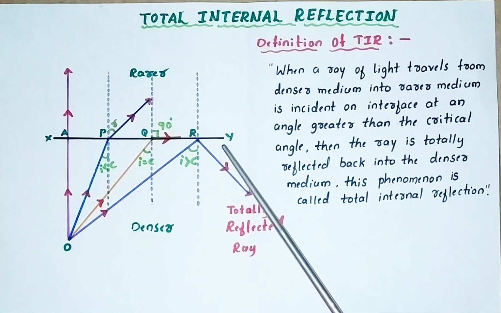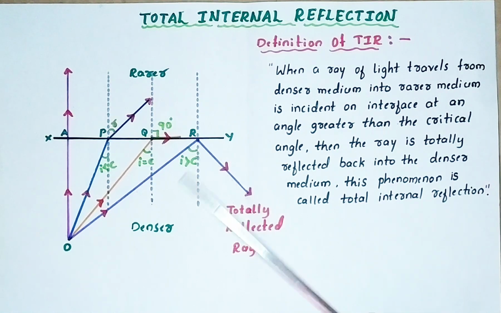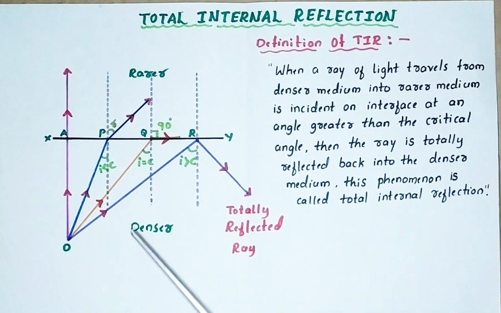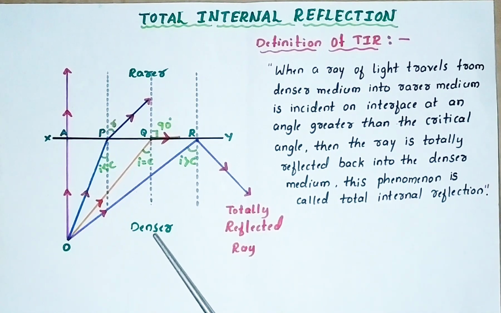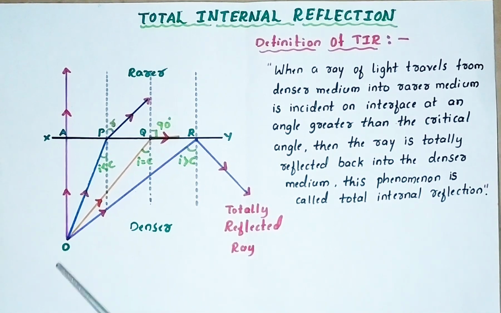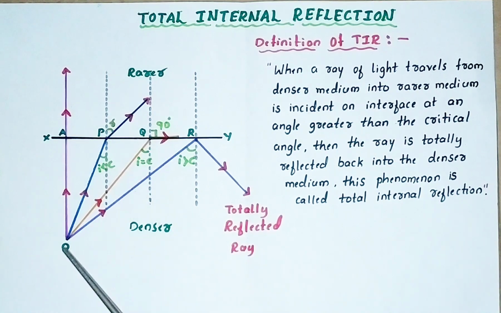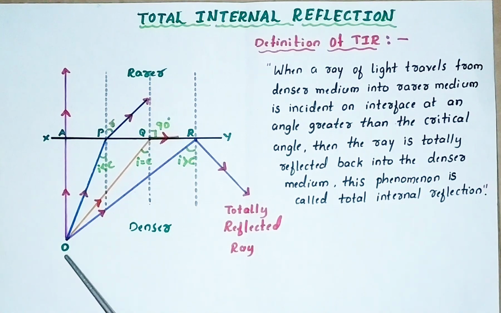Now in the denser medium, I am going to keep an object O. This is the object O we kept in the denser medium. From this object O, totally 4 rays are emitted: OA, OP, OQ and OR.